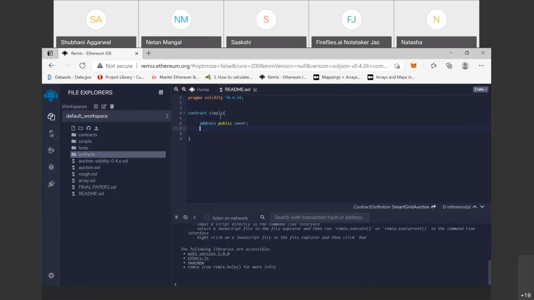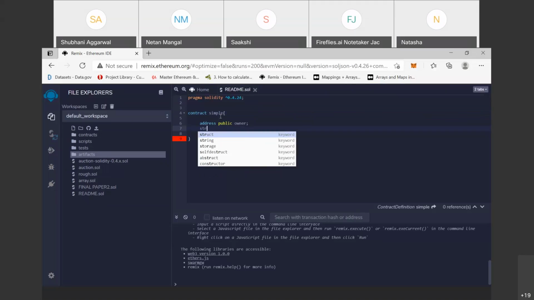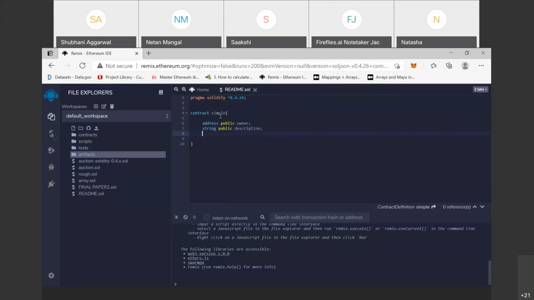Okay, and then we can use string public description. Clear? And the other one is uint public value. Clear?